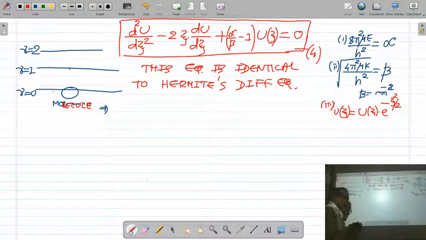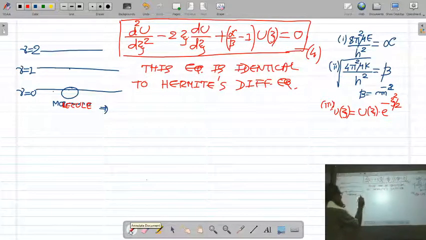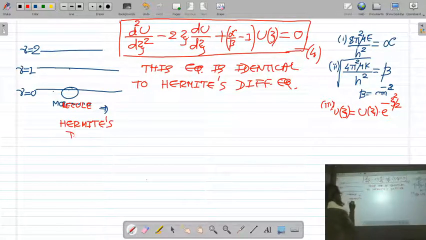You may not know the standard form of Hermite equation, so I am giving it to you. I am writing Hermite's differential equation.